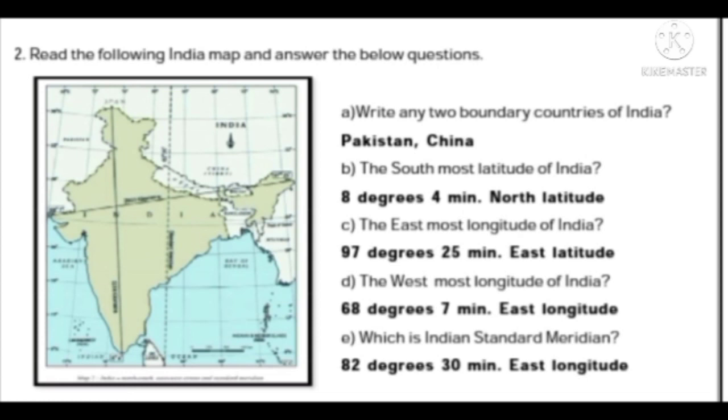India is located from 8 degrees 4 minutes to 37 degrees 6 minutes north latitude, and 68 degrees 7 minutes to 92 degrees 25 minutes east longitude.